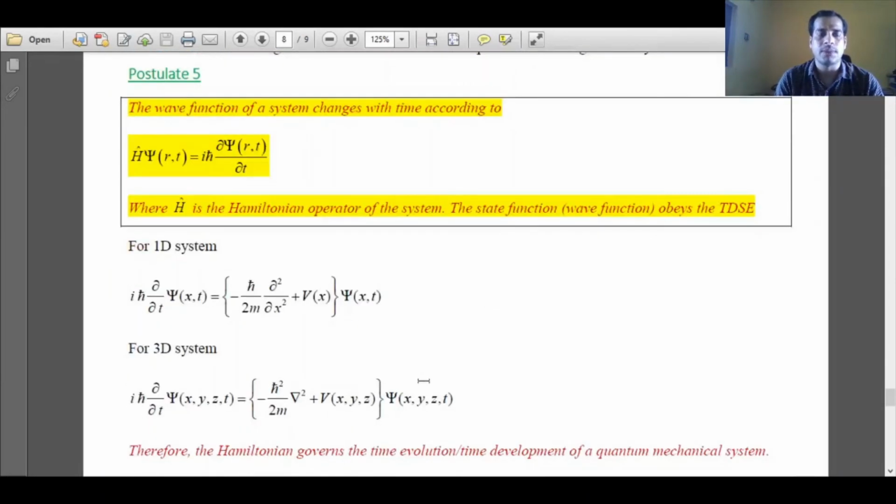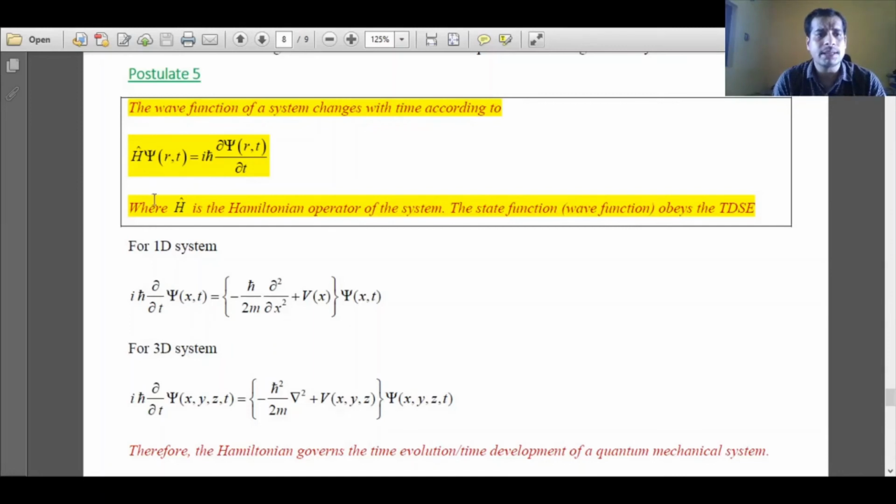Now postulate 5. Postulate 5 says the state of a system can be precisely explained using the time dependent Schrodinger equation. Now what is the time dependent Schrodinger equation? Hψ is equal to iħ dψ over dt. For a one dimensional system I can write iħ d/dt ψ(x,t) is equal to, what is my Hamiltonian for the one dimensional case?